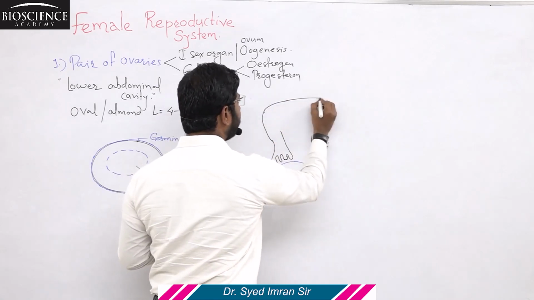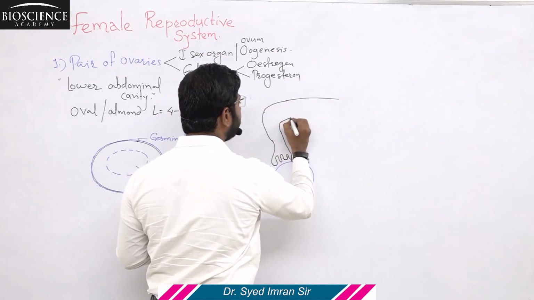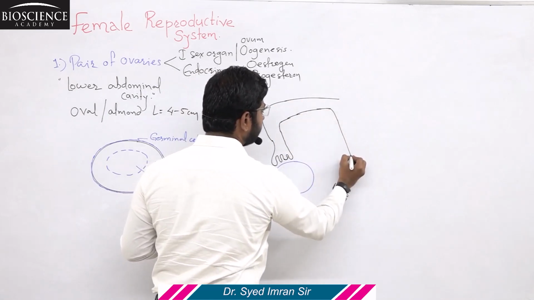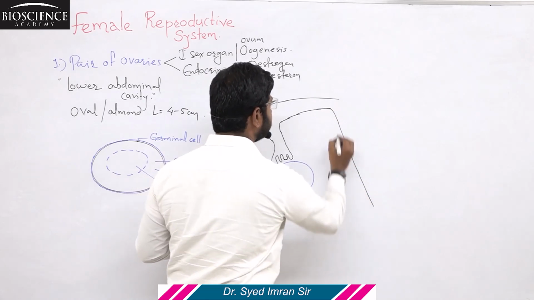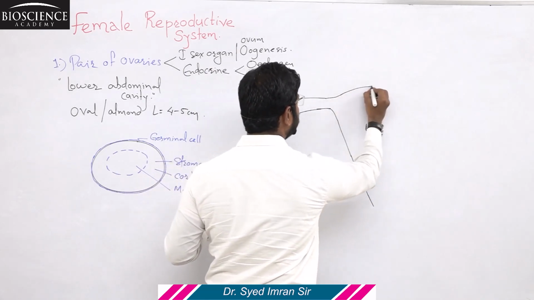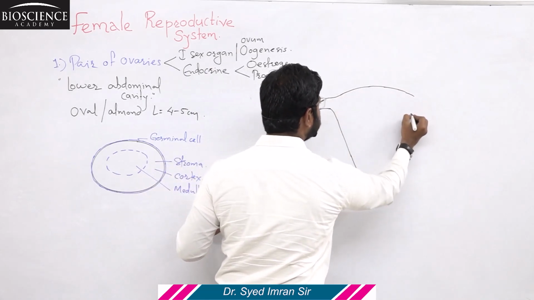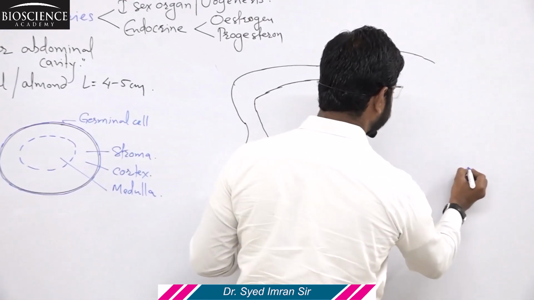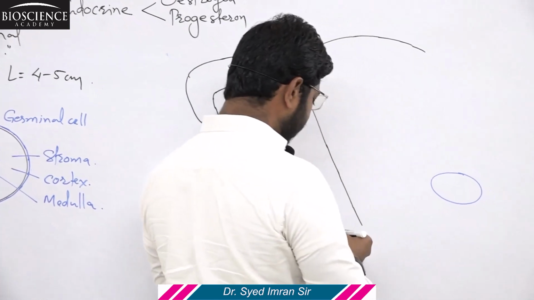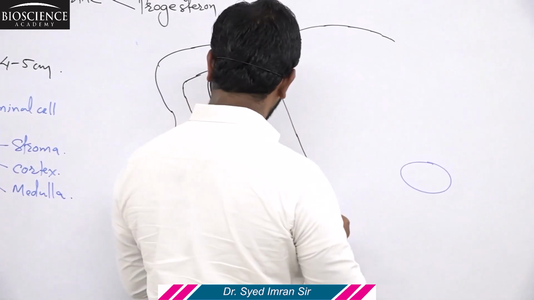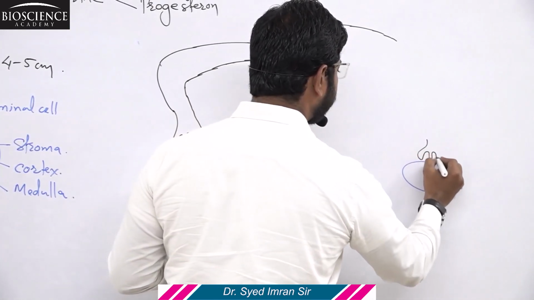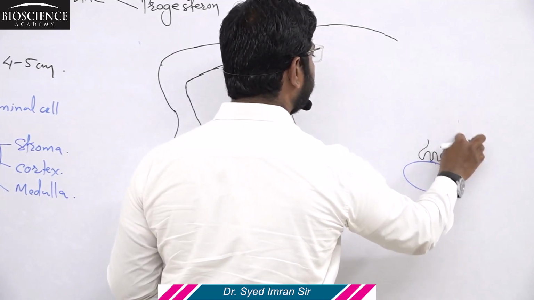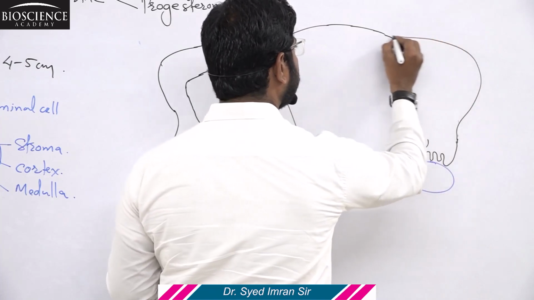And this fallopian tube extends from the ovary to the uterus. This is the uterus. The uterus is only single, but the ovary is present in pairs. This is another ovary, that is the left ovary. And again the fallopian tube extends from the ovary up to the uterus, like this.